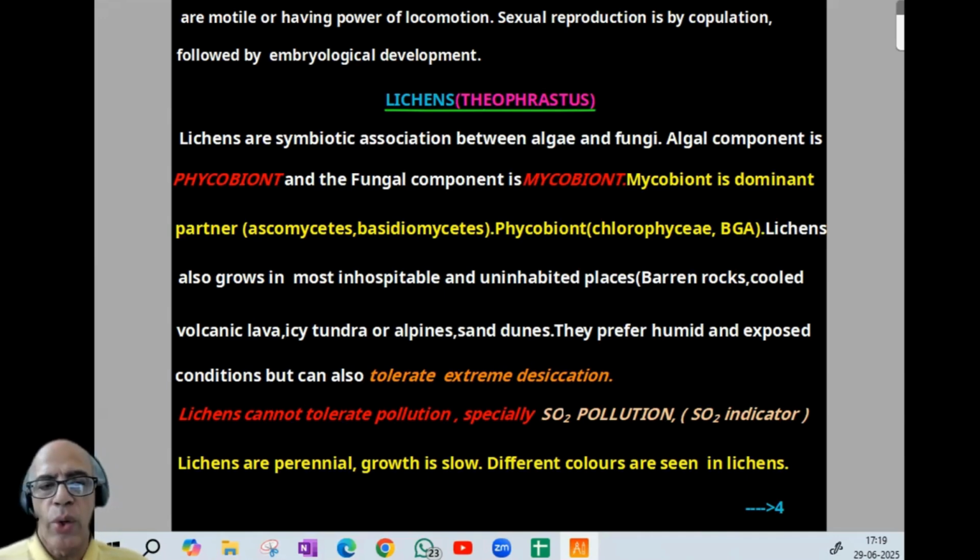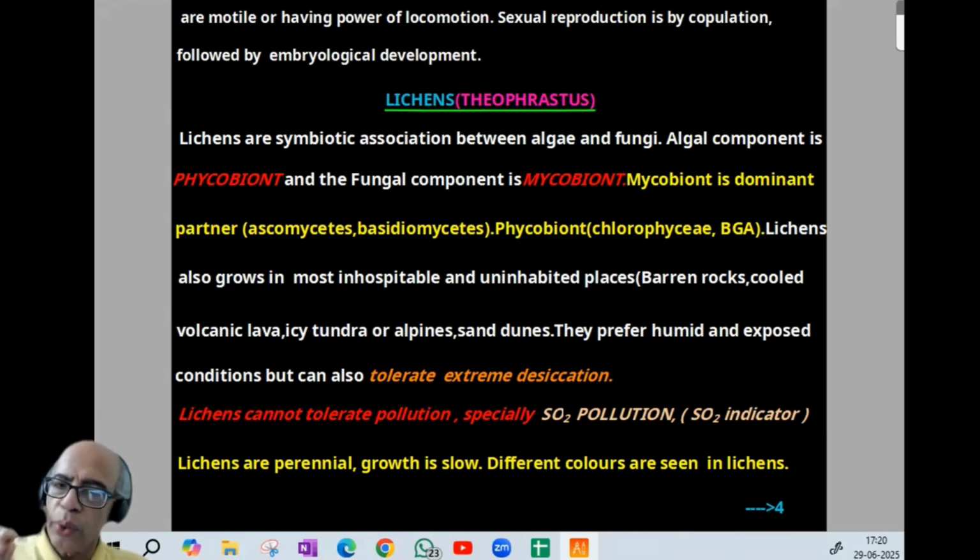The algal component is called phycobiome, phycology being the study of algae. And the fungal component is called mycobiome, mycology being the study of fungus. Normally in lichens, the mycobiome is the dominant partner. This mycobiome belongs to ascomycetes or basidiomycetes normally. In the same manner, the phycobiome belongs to chlorophyceae or blue-green algae normally.